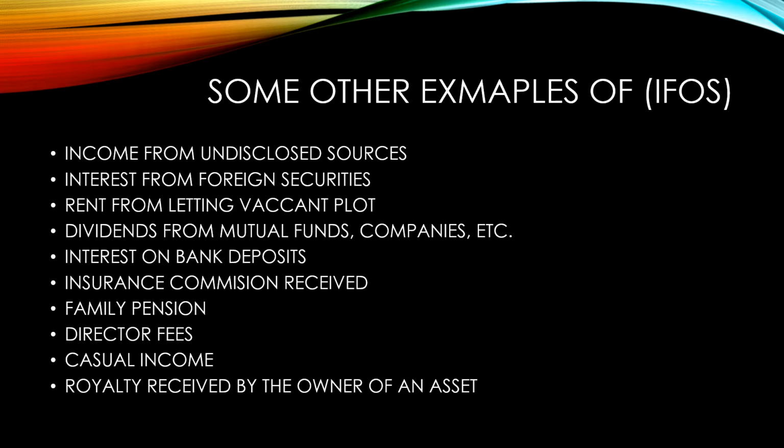Interest from foreign securities, rent from letting vacant plot, dividends from mutual funds companies, interest on bank deposits, insurance commission received, family pension, director fees, casual income, royalty received by the owner of an asset. These are some of the examples for income from other sources.